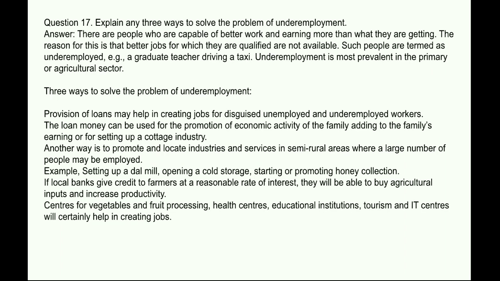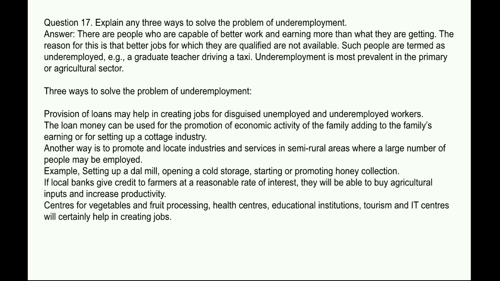Next question. Explain any three ways to solve the problem of underemployment. Answer. There are people who are capable of better work and earning more than what they are getting. The reason for this is that better jobs for which they are qualified are not available. Such people are termed as underemployed. Like a graduate teacher driving a taxi, underemployment is most prevalent in the primary or agricultural sector.